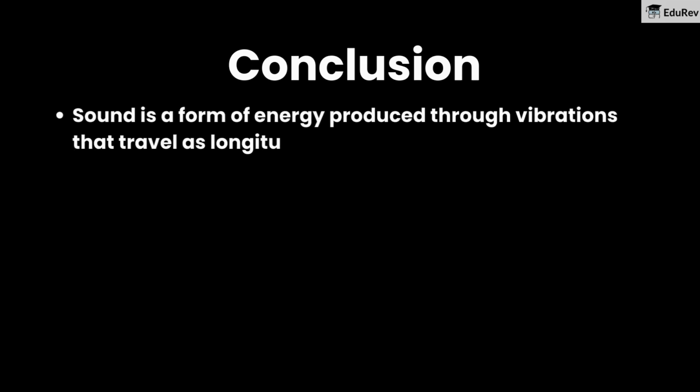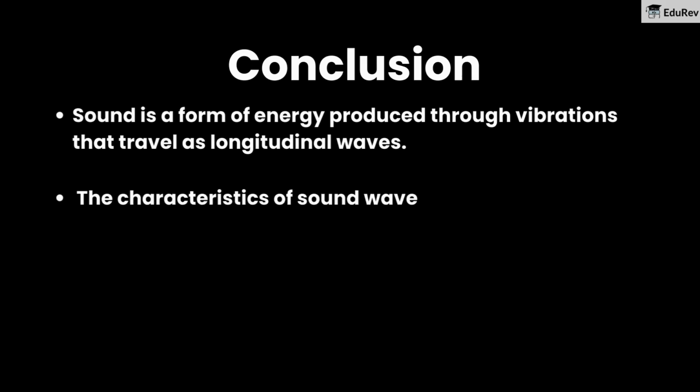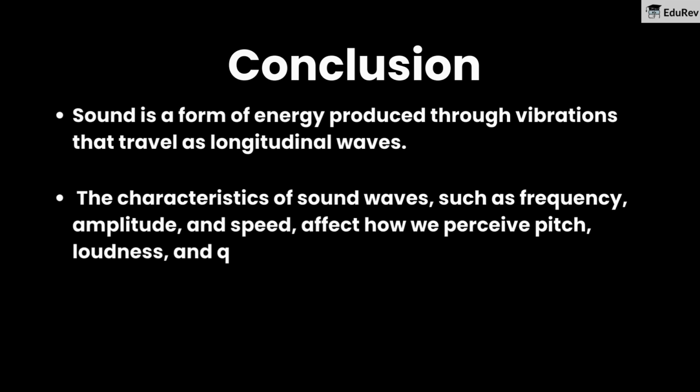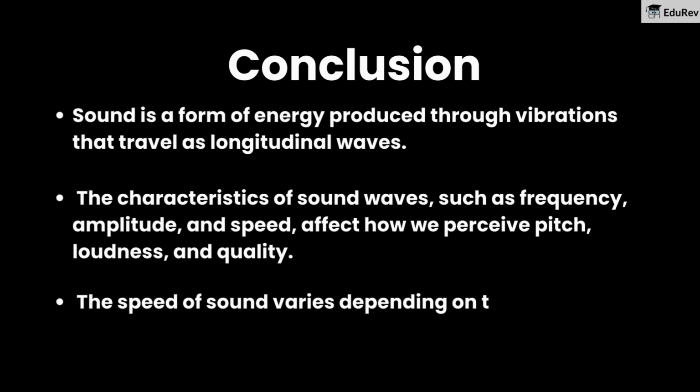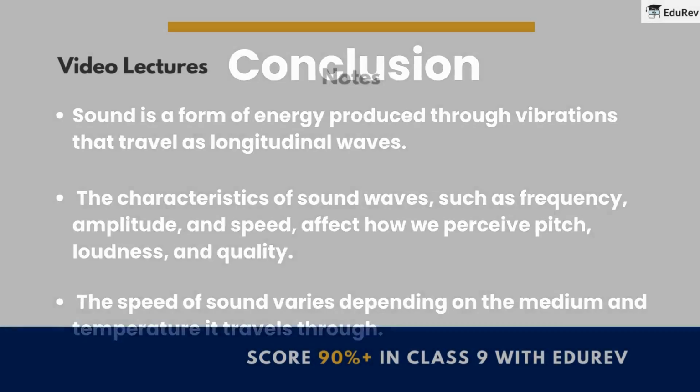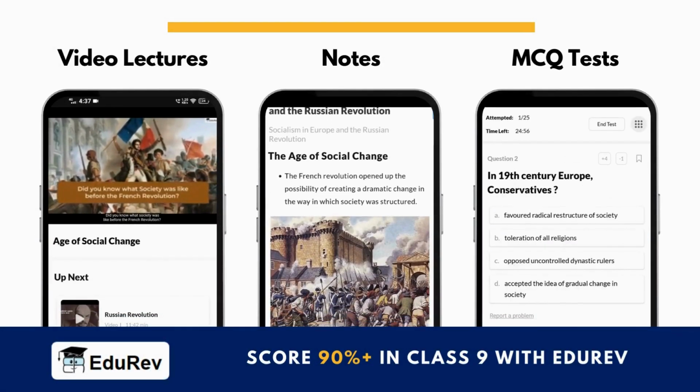Conclusion. So we can now conclude that sound is a form of energy produced through vibrations that travel as longitudinal waves. The characteristics of sound waves, such as frequency, amplitude, and speed, affect how we perceive pitch, loudness, and quality. The speed of sound varies depending on the medium and temperature it travels through. We hope that you have understood the topic.